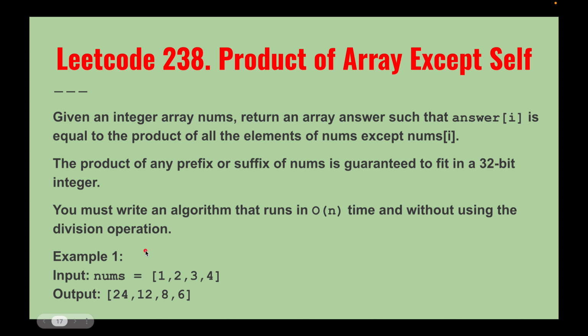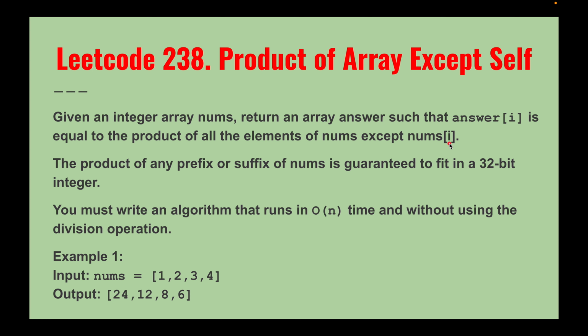Okay, if you observe this example and this output, pause this video and go through the problem explanation again, and think about what the intuition of this problem is. You are given an integer array, that is nums, and you need to return a new array answer, where answer at i is equal to the product of all the numbers except nums at i.